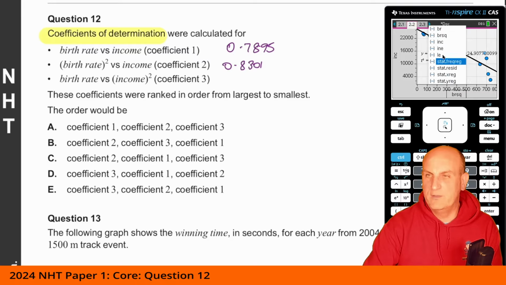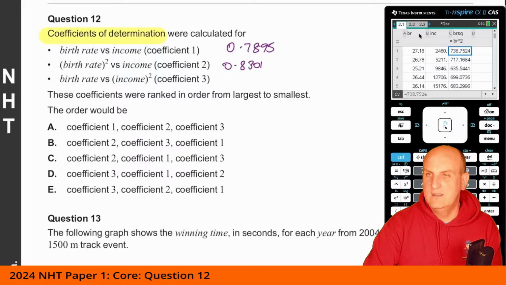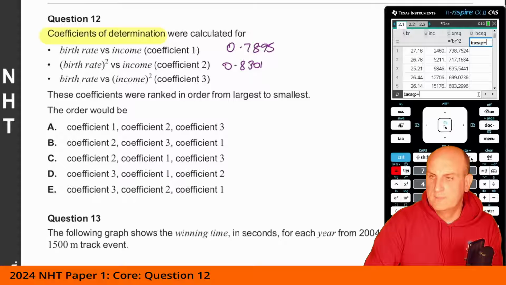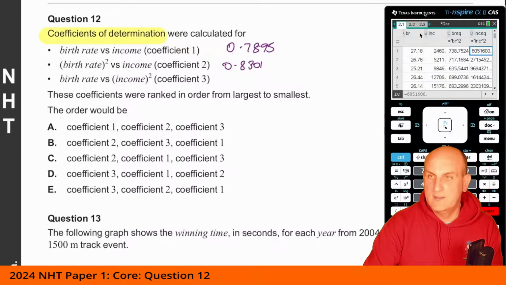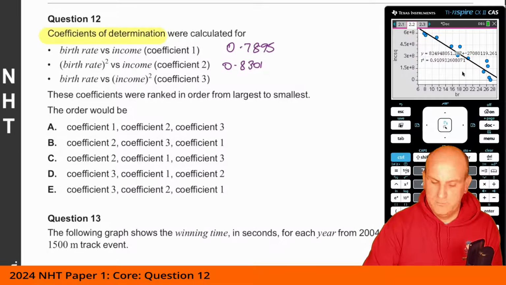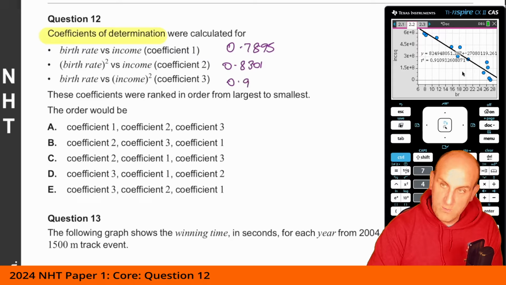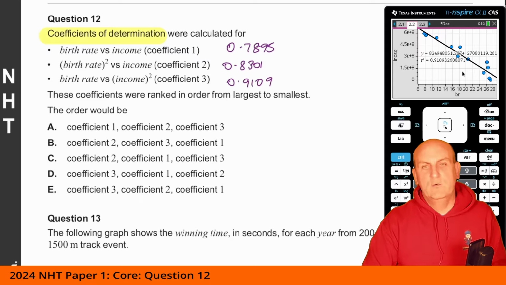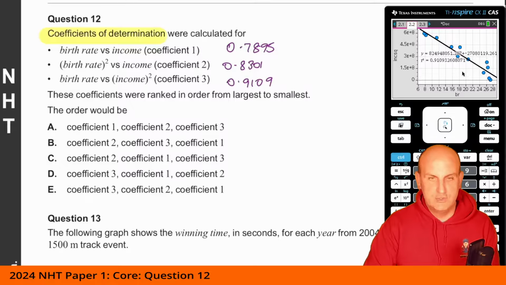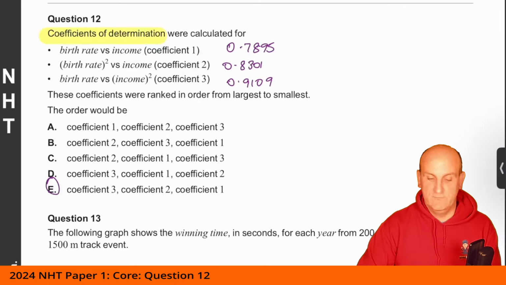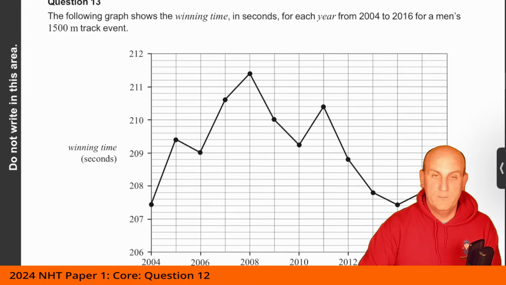And again, we're now going to go back here. I'm going to change that back to birth rate, actually, so that I don't make a mistake. Here I'm going to do inc square equals var inc squared. Hit enter. Go back to my graph here, and now do inc square, and I get 0.9109. And there we go. So these coefficients ranked in order from largest to smallest would be 3, 2, and 1. And so E would be my correct answer. I can't think of a quicker way of doing that. If you know of a quicker way, that would be awesome.